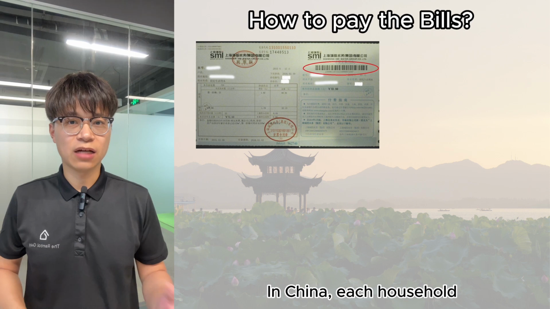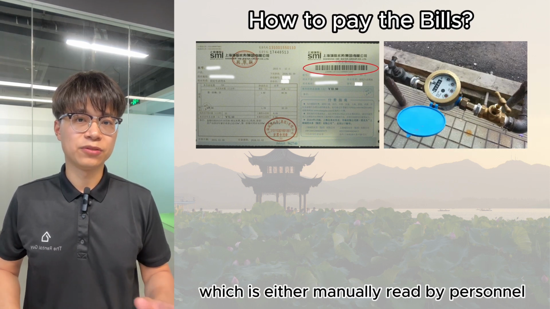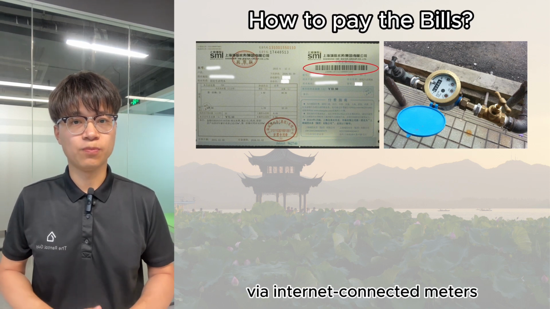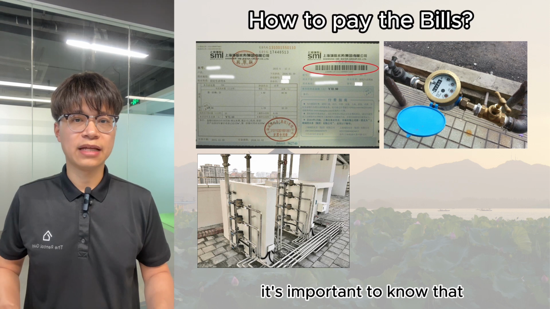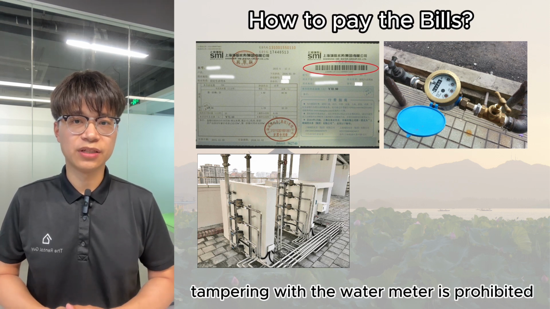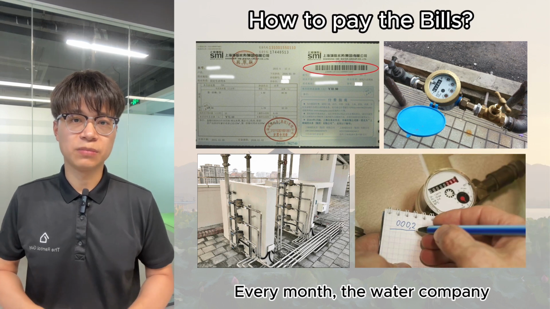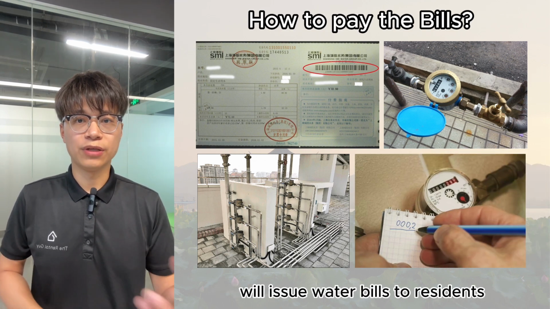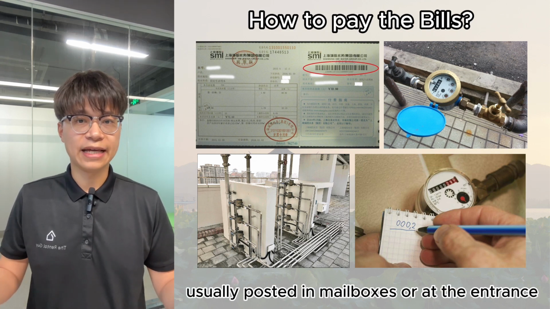In China, each household is equipped with its own water meter, which is either manually read by personnel from the water company or uses automatic data collection via internet connected meters. It's important to know that tampering with the water meter is prohibited and can result in penalties. Every month, the water company or the property management company in your residential community will issue water bills to residents, usually posted in mailboxes or at the entrance.